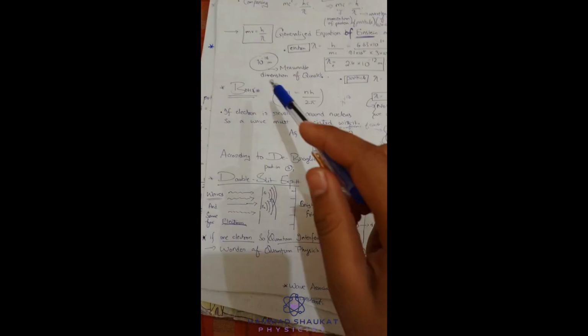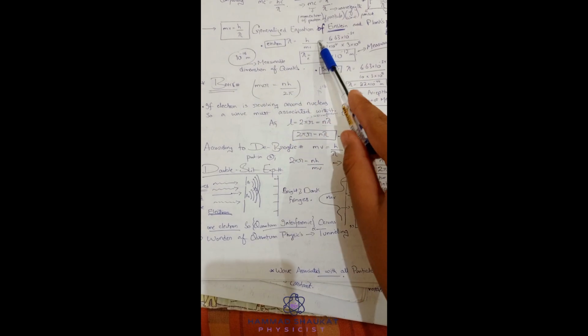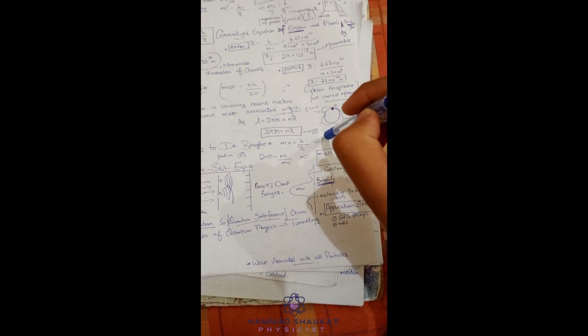So the next thing is, we know that the electron is revolving around the nucleus. So Bohr came next, a new scientist after de Broglie. We already know that the electron revolves around the nucleus. The orbit is circular in shape. So a circle has a circumference, which is 2 pi r. I am denoting the circumference by L, which equals 2 pi r.